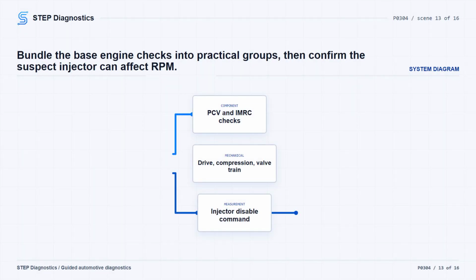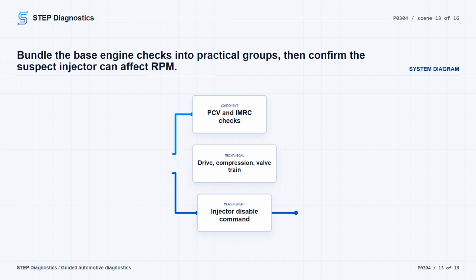If the misfire can be recreated with EGR disabled, check base engine integrity next. Work through the mechanical checks in order. Cooling fan drag or interference where it applies, accessory drive concerns, compression and cylinder leakage, valve train condition, PCV leaks, component checks, and MRC linkage or restriction if equipped. Engine temperature may affect the results, so keep that in mind when judging the test. If a base engine concern is found, repair it and verify.